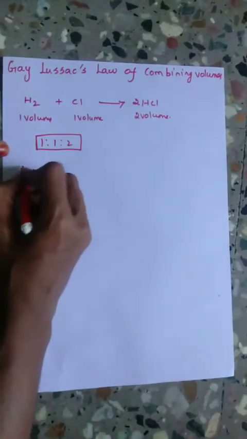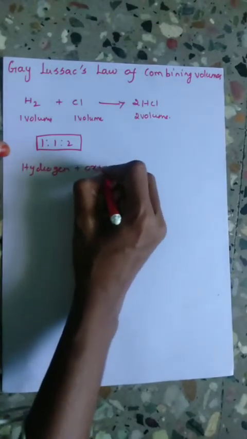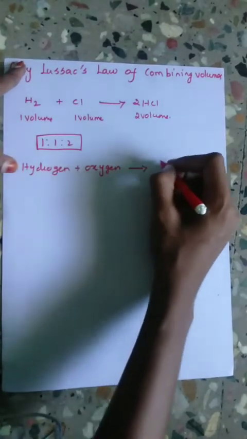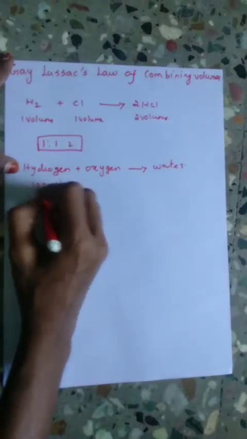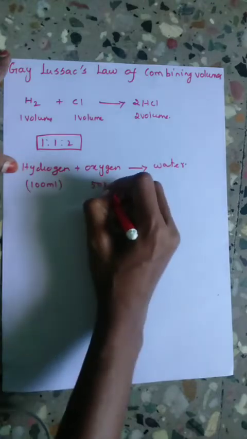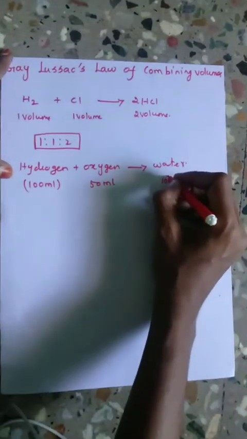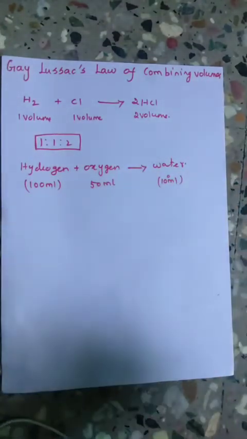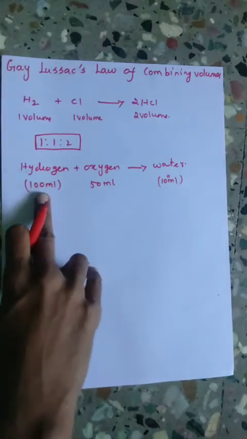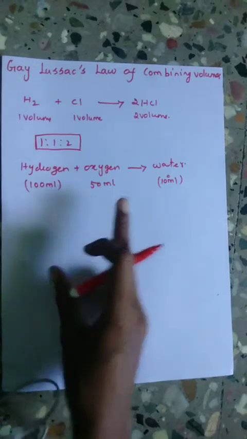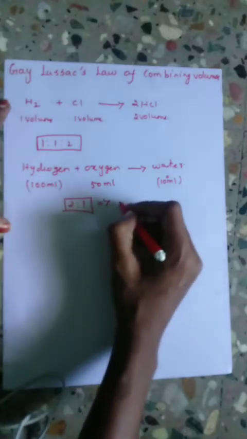Similarly, hydrogen plus oxygen reacts to give water. So here we take 100 ml of hydrogen combined with 50 ml of oxygen, and we get 100 ml of water. So this is the volume of hydrogen and oxygen which combine, 100 ml and 50 ml, whereas the simple ratio is 2:1. The simple ratio is 2:1.